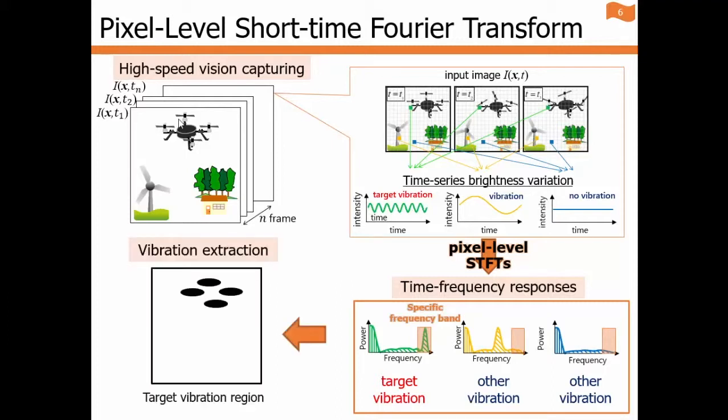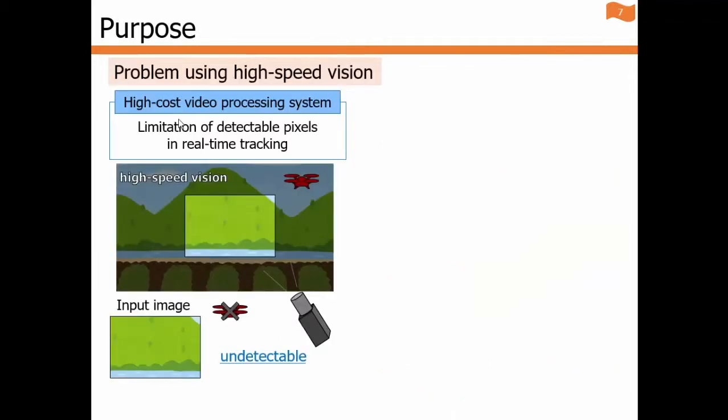And when the peak frequency is in the range of the assumed frequency, these pixels are extracted as a vibration region. Although the algorithm using high-speed vision is highly accurate, its computational complexity is high. So there is a limitation on the number of detectable pixels in real time.